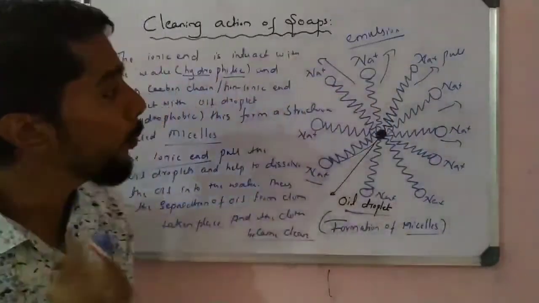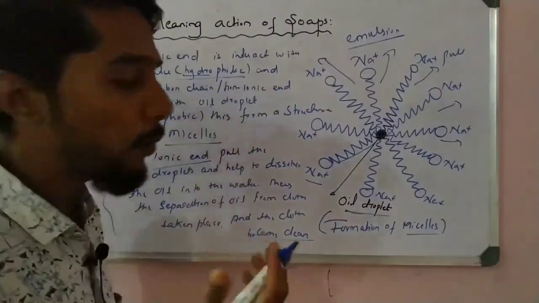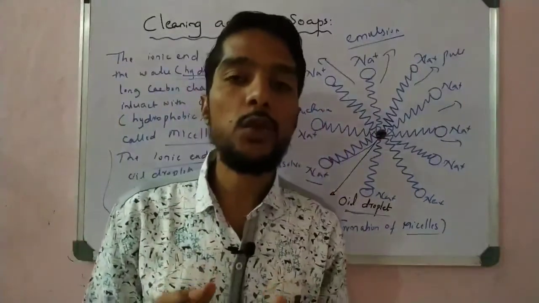So we hope you understand this point. A very important point to remember is about hydrophilic and hydrophobic, and about the definition of micelle and then the diagram of micelle. Very important, you have to remember these two important definitions.